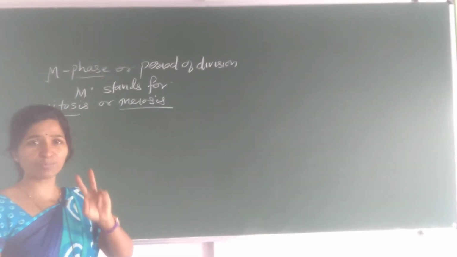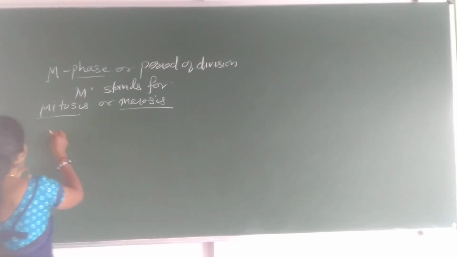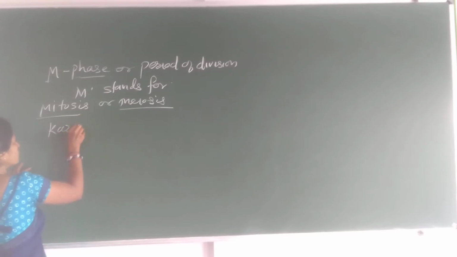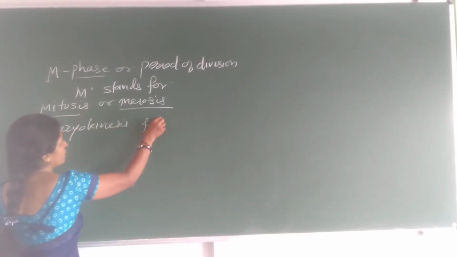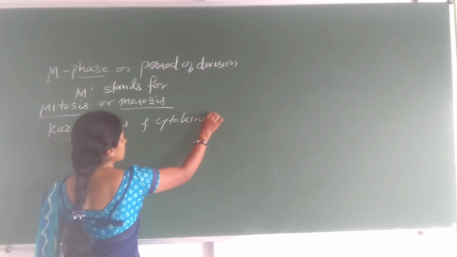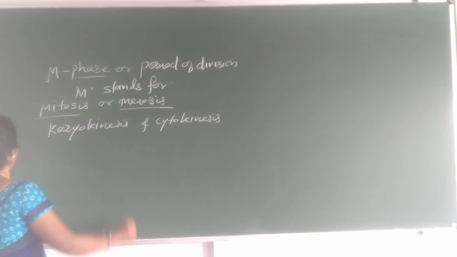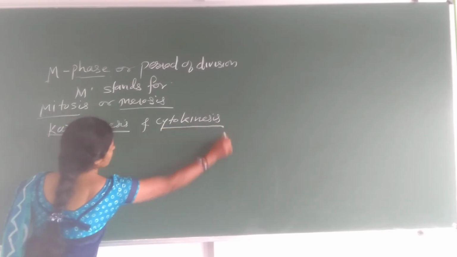And during that M phase, two most important events take place. These are karyokinesis and cytokinesis.